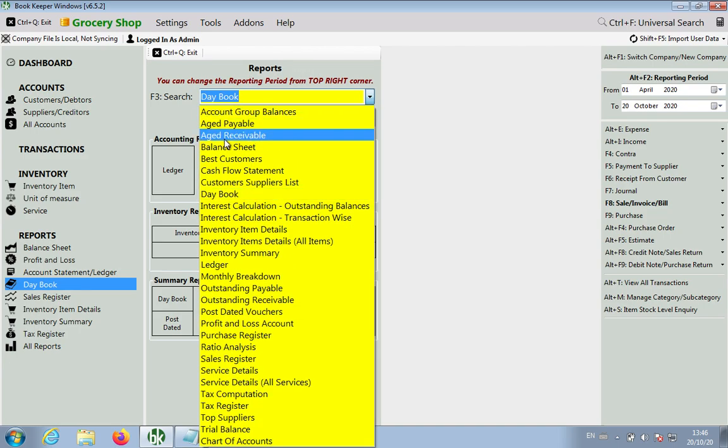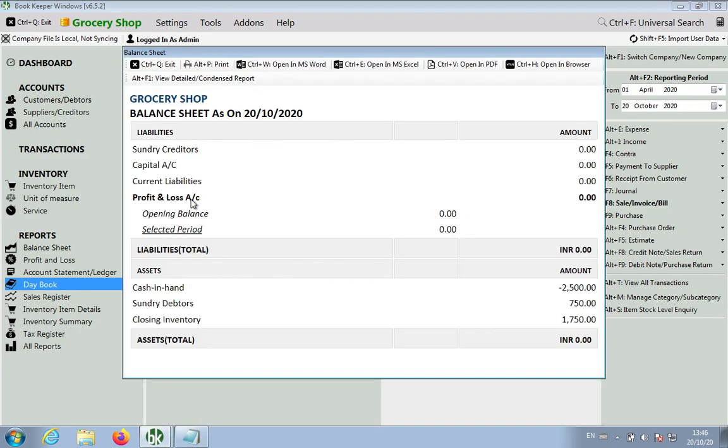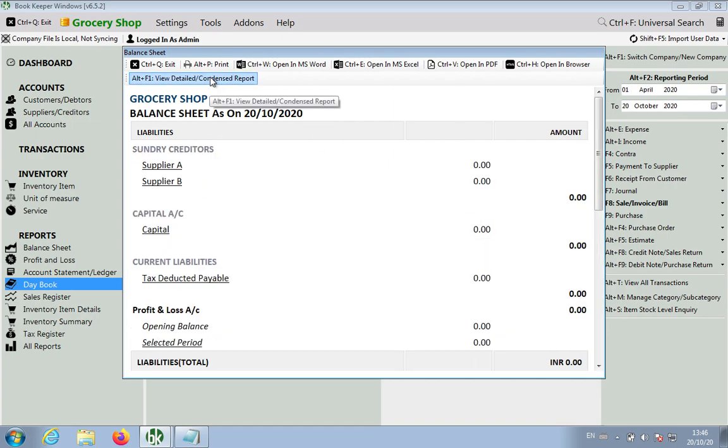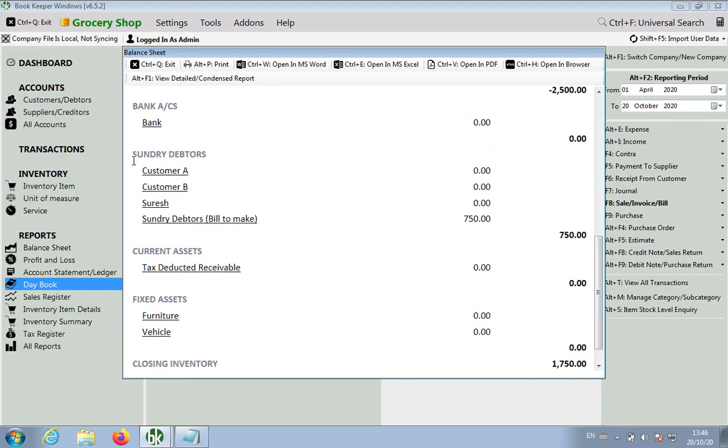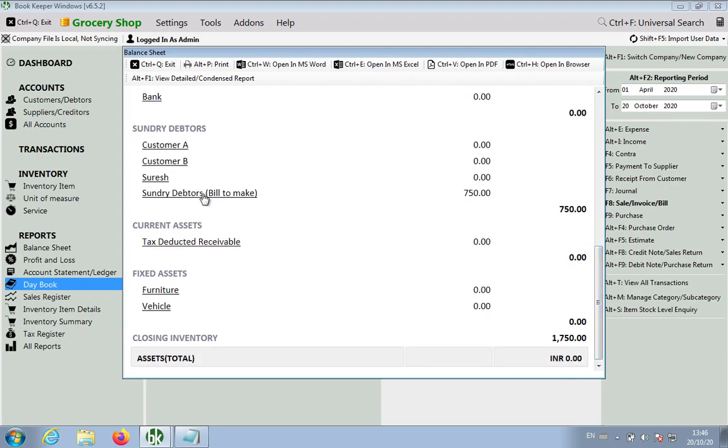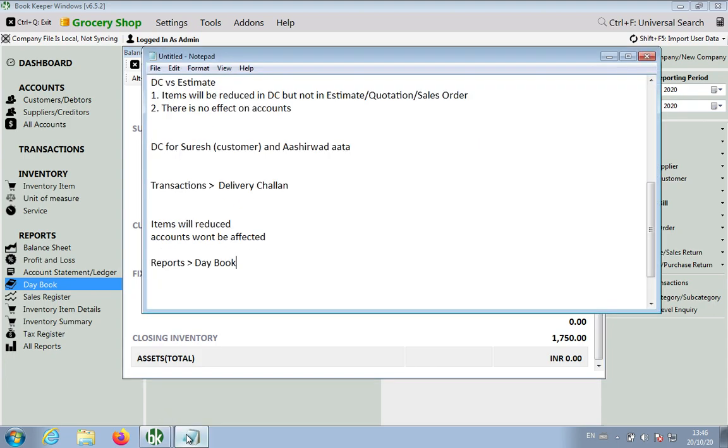And if I go to balance sheet and view the detailed report, it shows me the sundry debtor bill to make. I still have these bills to make. These bills have not been created, so it will show me separately these many bills I have to make. Okay, so in balance sheet, it will show me bill to make.